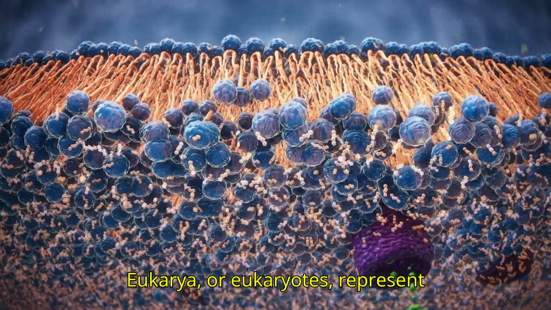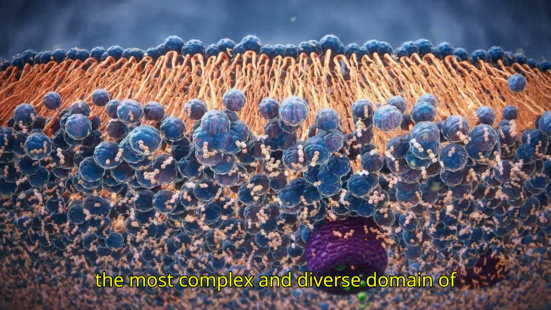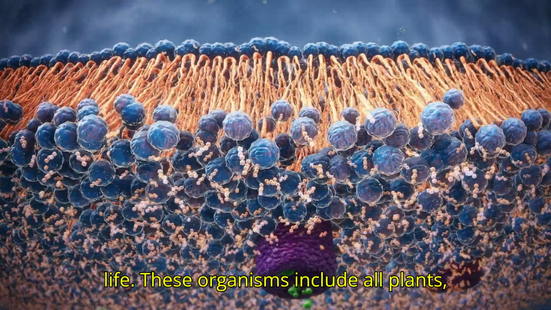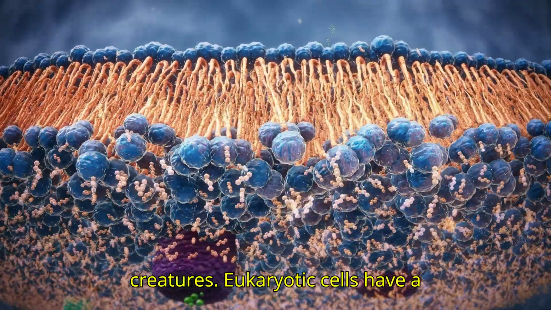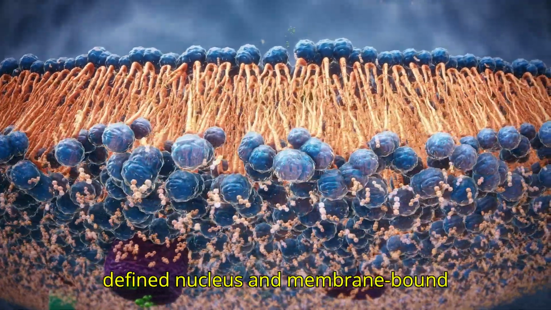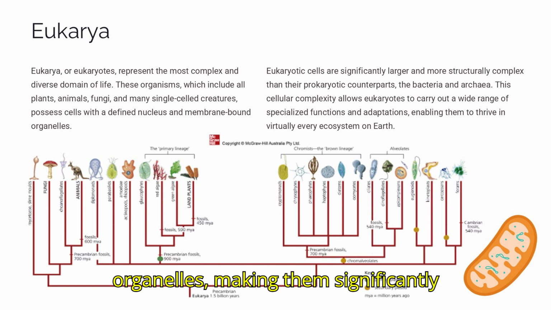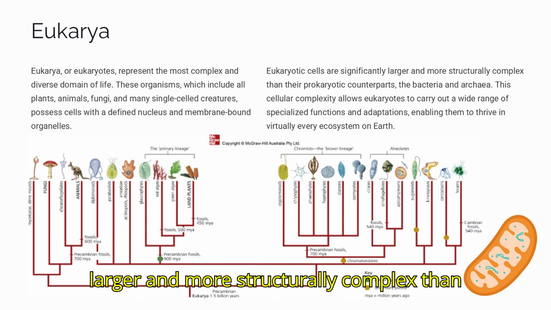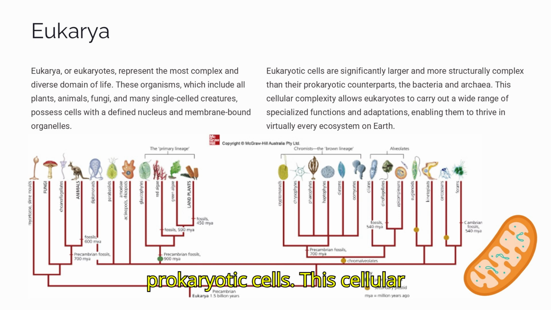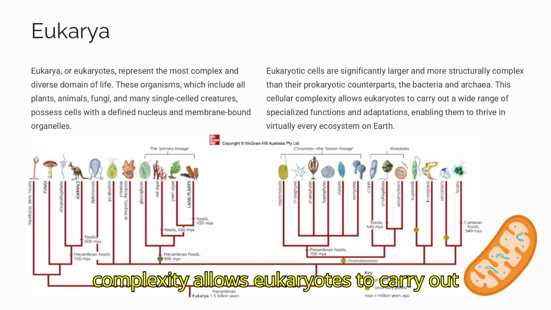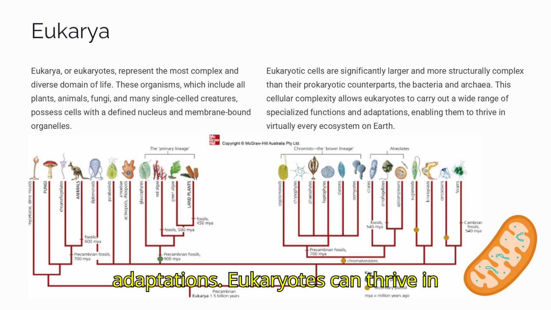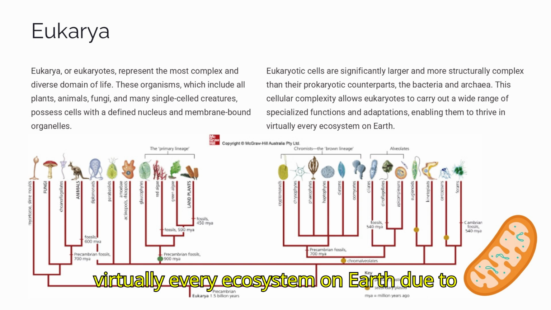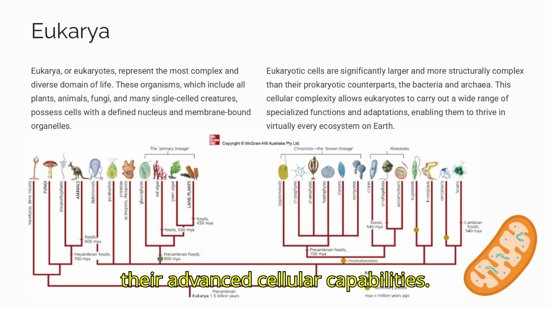Eukarya, or eukaryotes, represent the most complex and diverse domain of life. These organisms include all plants, animals, fungi, and many single-celled creatures. Eukaryotic cells have a defined nucleus and membrane-bound organelles, making them significantly larger and more structurally complex than prokaryotic cells. This cellular complexity allows eukaryotes to carry out a wide range of specialized functions and adaptations. Eukaryotes can thrive in virtually every ecosystem on Earth due to their advanced cellular capabilities.